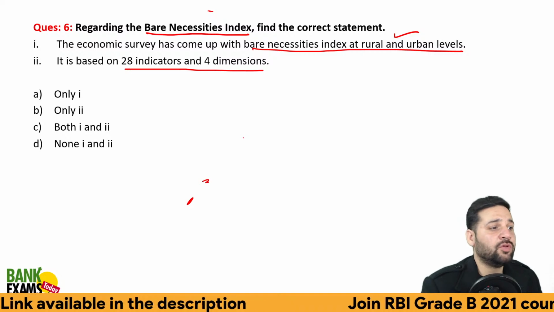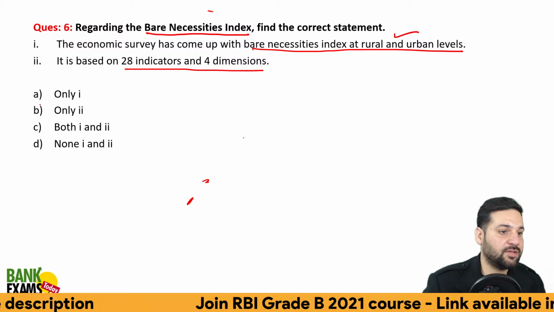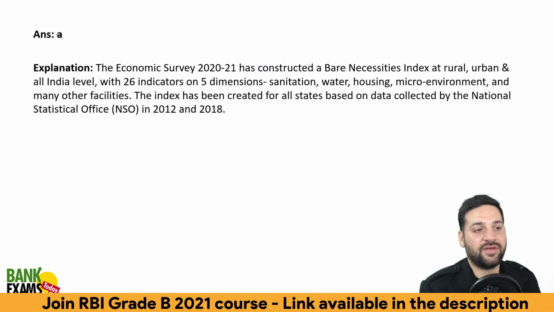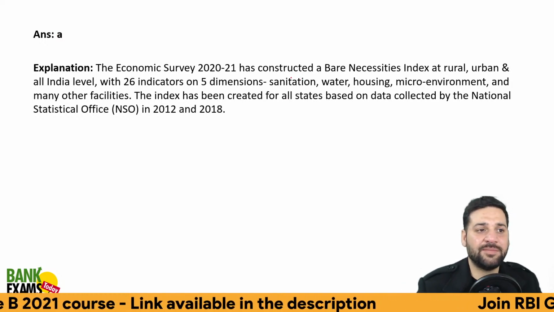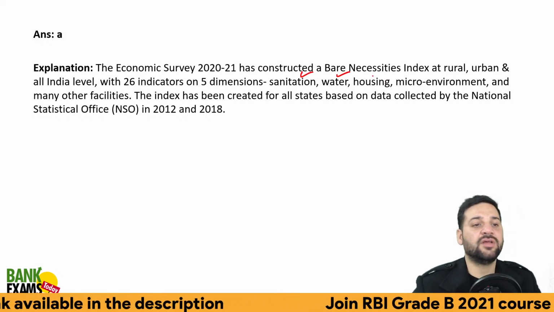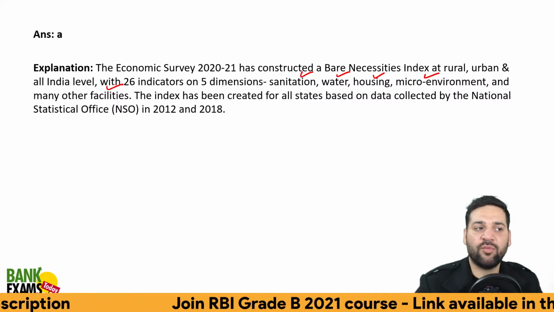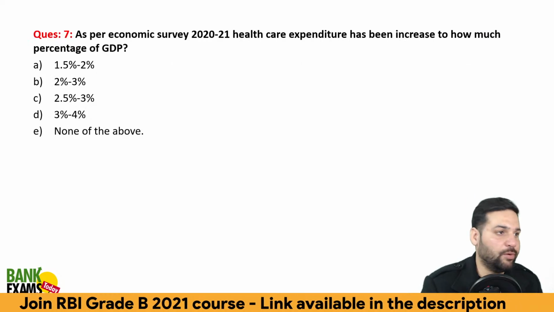Okay. So only the first statement is correct. The second statement is wrong. First one is correct because 26 indicators and 5 dimensions are there. And the indicators and dimensions are basically based on basic sanitation, water facilities, housing, microenvironment and basic necessities, right? That's what the Bare Necessities Index is all about.